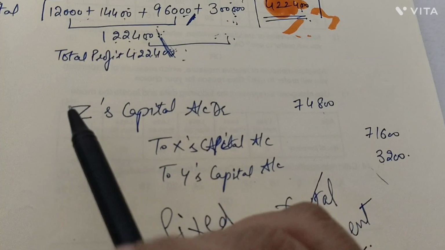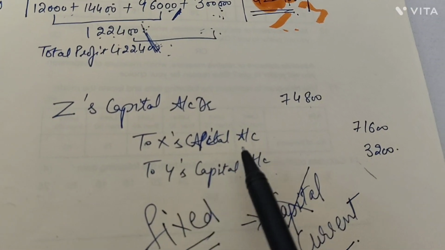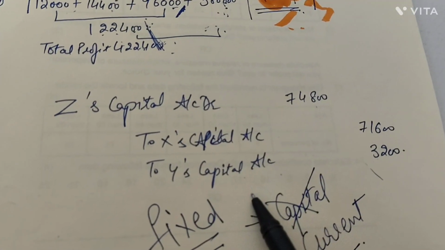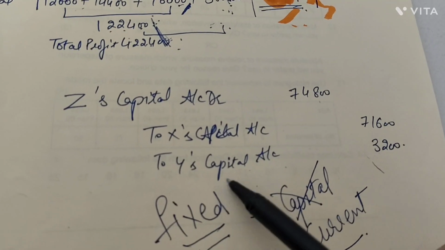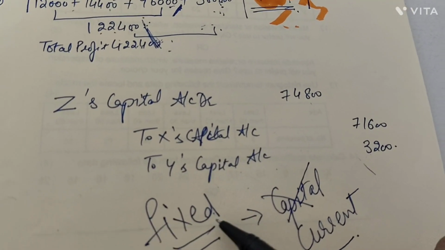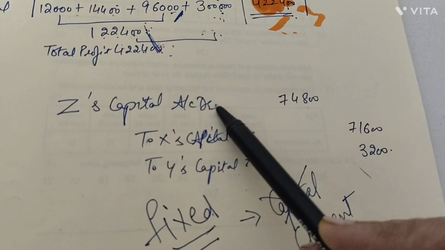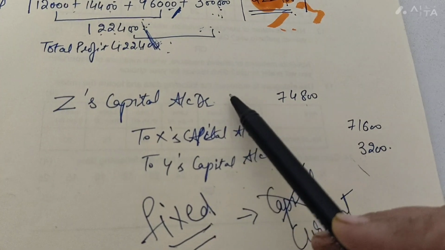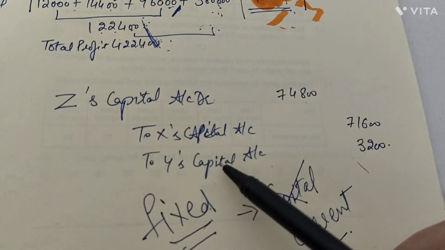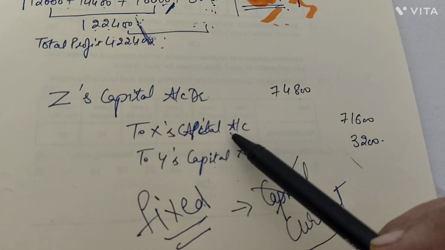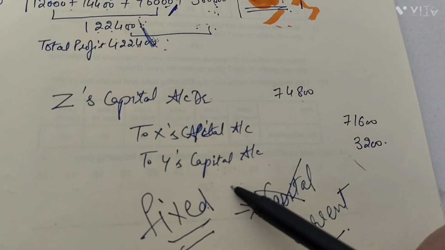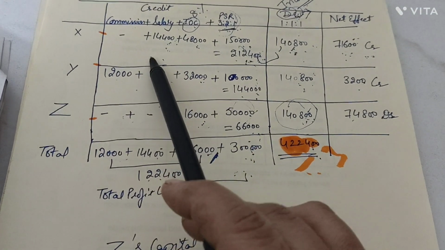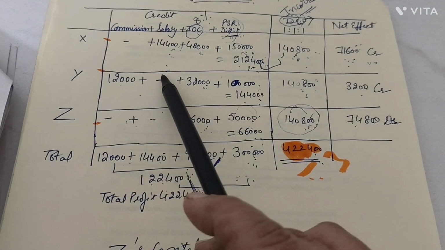Then we would have written Z's current account to X's current account to Y's current account, if in the question it had been given that the capital accounts were fixed. Otherwise, for the fluctuating capital account, we pass the journal for Z's capital to X's capital to Y's capital, and this is the adjustment entry for the year end for the particular things foregone by the partners, right?